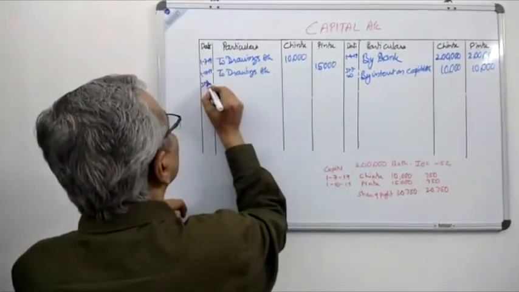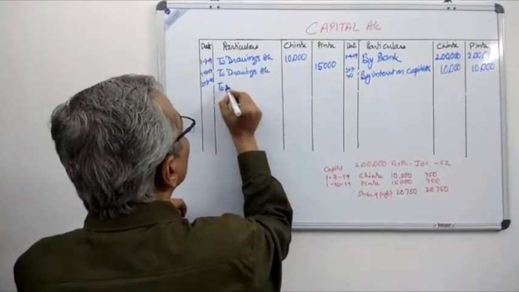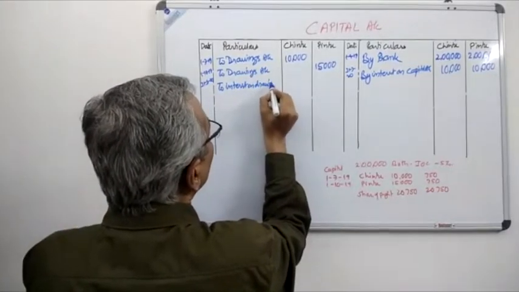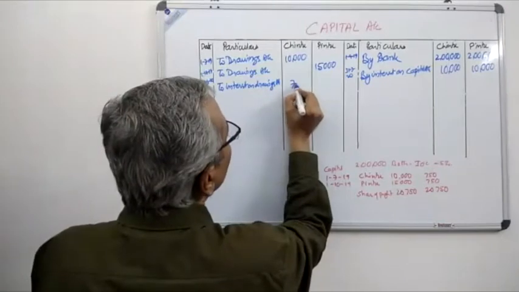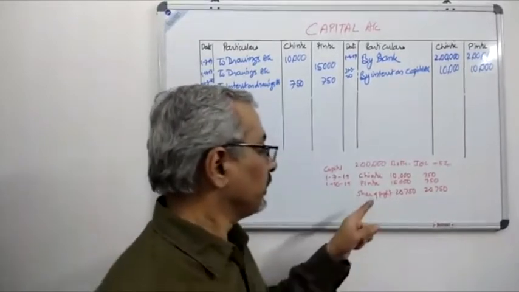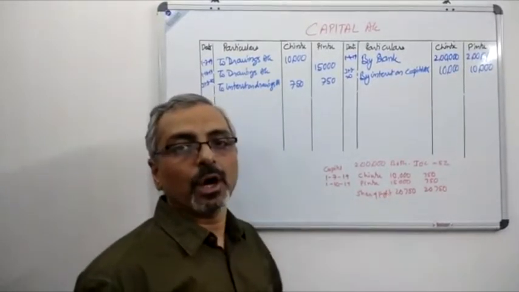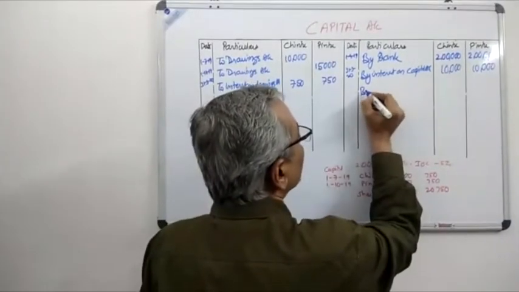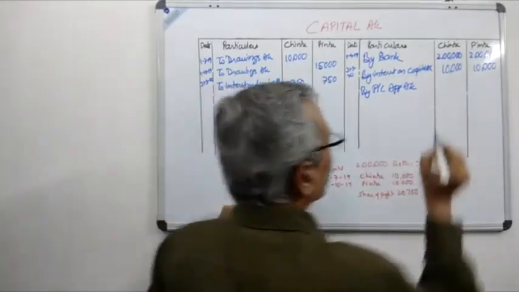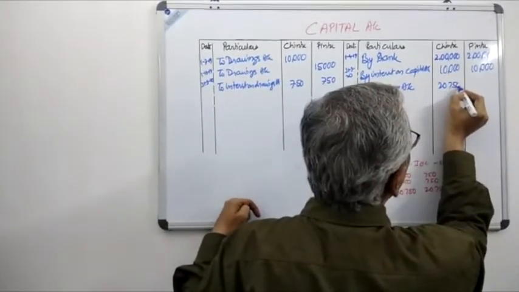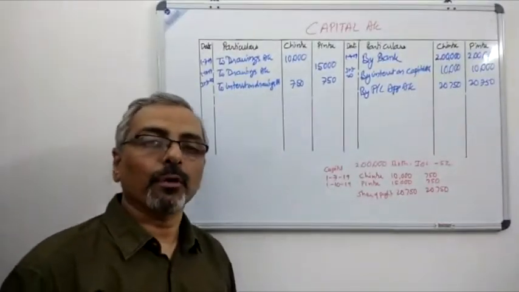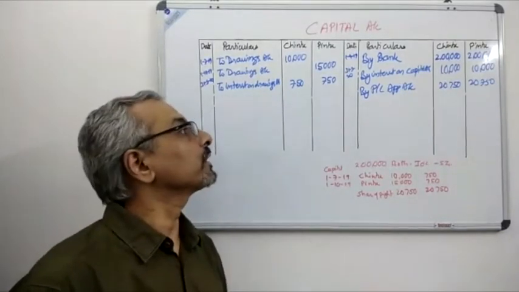Last date, 31st/3/2020, to interest on drawings account, 750 for both the partners. And if you remember, the share of profit was 20,750 for both the partners. So below that, by profit and loss appropriation account, the amount is 20,750, 20,750. All the entries have been transferred from the profit and loss appropriation account to the partners' capital account.